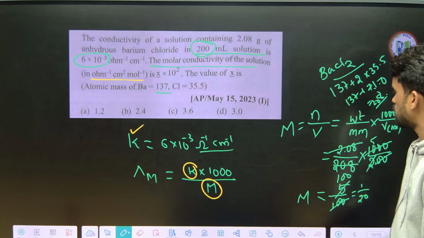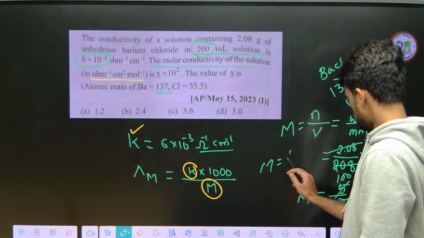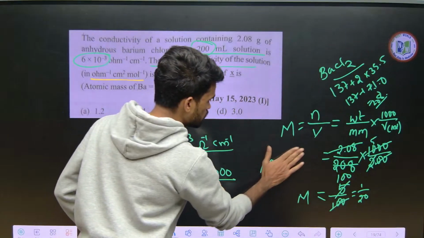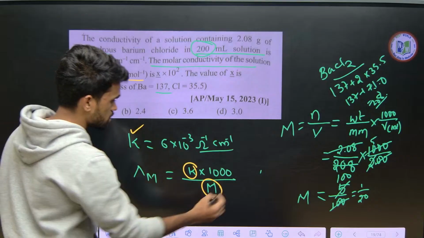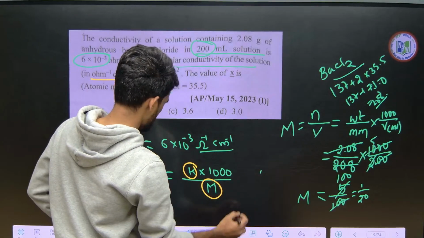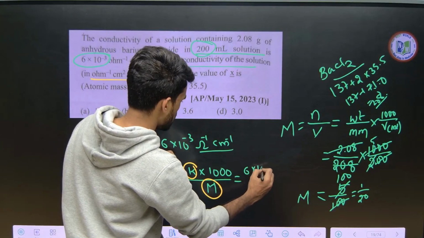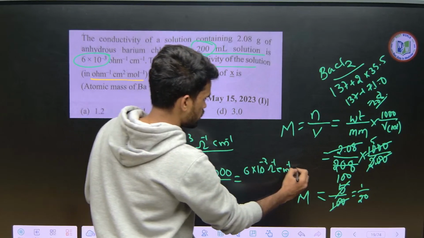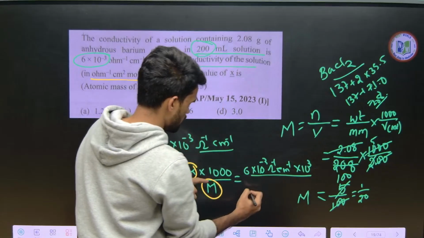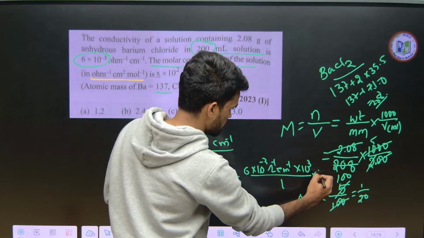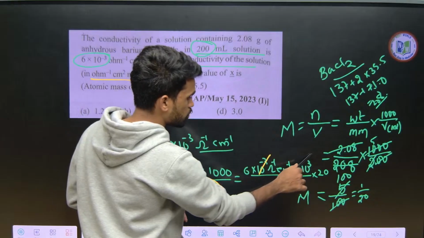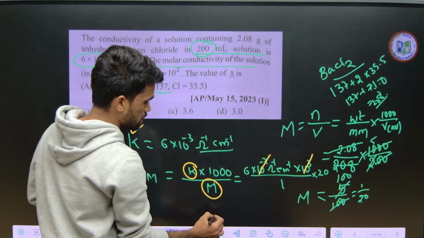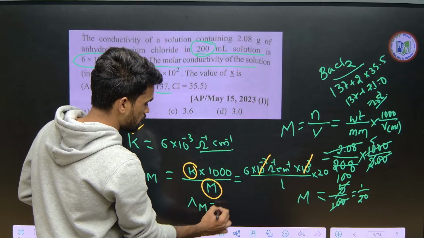So M is 1 by 20. So this is simply, you can write it here as K is 6 into 10 power minus 3 ohm inverse centimeter inverse, into 10 power 3 by molarity, which is 1 by 20. 1 here, 20 here. That's it. So 10 power minus 3 and 10 power plus 3 are cancelled out. Then next, how much do you have? 6 into 20, that is 120. So del m we got as 120.